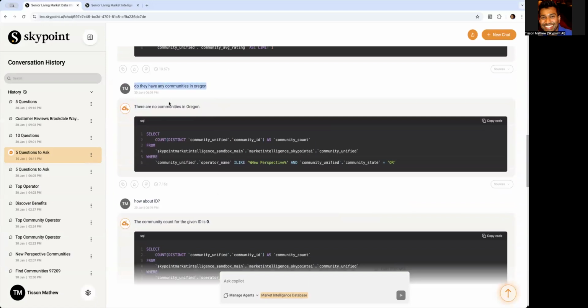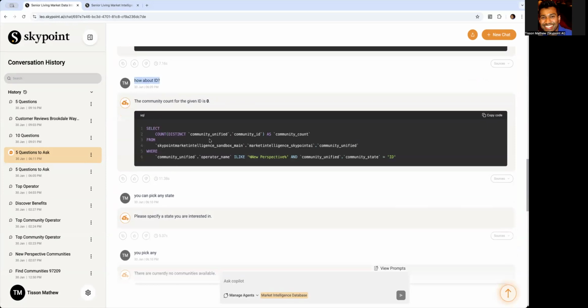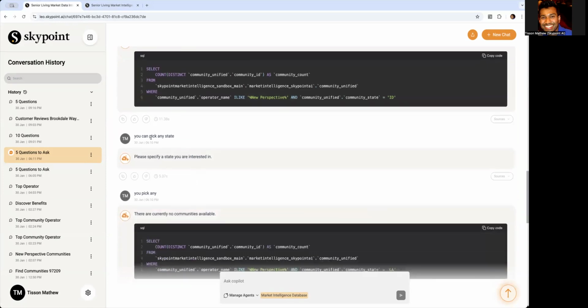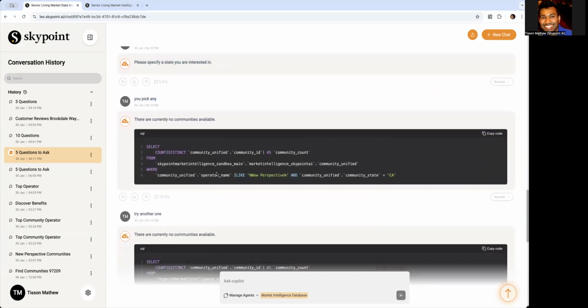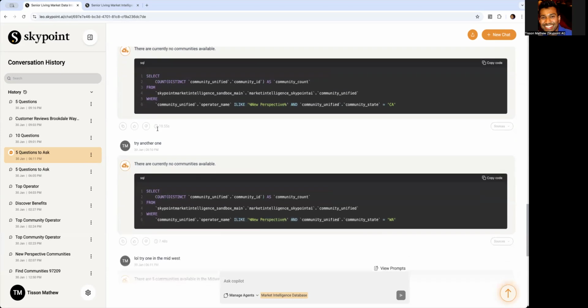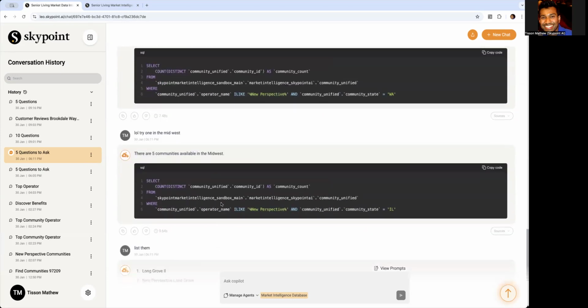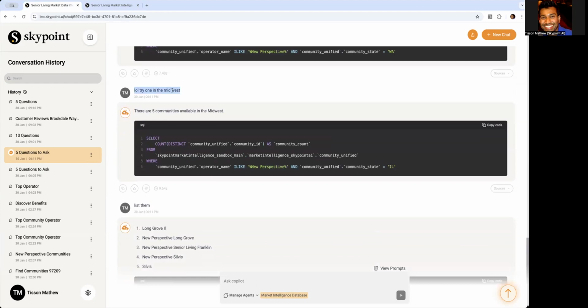Do they have any communities in Oregon? So there are none. So it picked 4. What about Idaho? 0. And I was asking, hey, you can pick any state. Please specify the state you're interested in. It's like, okay, you pick any. So it picked California. I said, no. And then it's like, okay, try another one. Then it tried Washington, none. Okay, you finally pick one in the Midwest. And it's like, okay, found here.